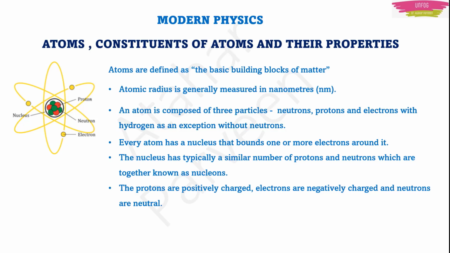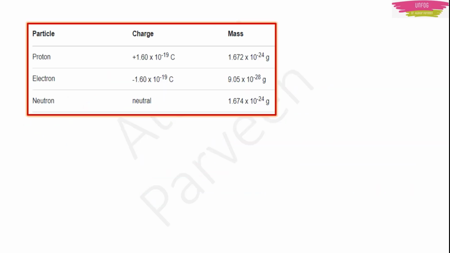Now this may click something in your mind. That word bounds, I told you, the nucleus binds one or more electrons. Why is it attracting the electron? Because there is a positive proton in it, and we know that positive and negative charges attract each other, right? There is a positive charge inside the nucleus, and there is a negative charge outside the nucleus in the form of the electron. The positive charge inside the nucleus is in the form of the proton. So the nucleus attracts the electron, or the protons attract the electron. That's the reason why the electron is revolving around the protons, or around the nucleus.